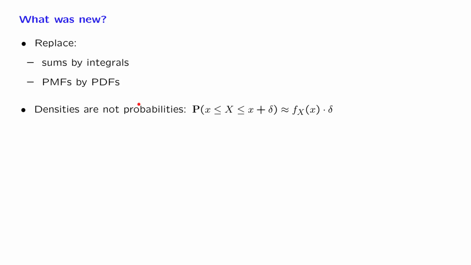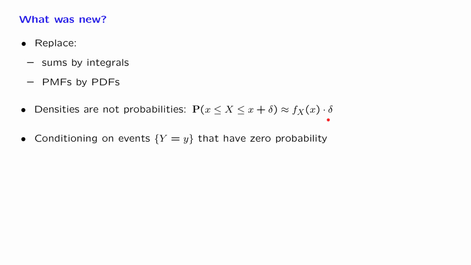Rather than reviewing all formulas, it may actually be more useful to review what is new or different. I already mentioned the general fact that we replace sums by integrals and PMFs by PDFs. More important is the fact that PDFs are not probabilities, but probability densities. They give the rate at which probability accumulates in the vicinity of a point. If we wish to interpret them as probabilities, then we have to think of them as providing us with the probabilities of small intervals. The reason for all this is that in a continuous model, individual points have zero probabilities.